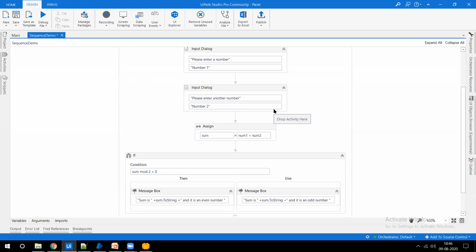Every RPA tool is licensed, but if you want to learn or get trained on a tool, UiPath gives you a lifetime free community edition to use, to learn, to understand, and to create a small robot, not in your organization, but for personal use.